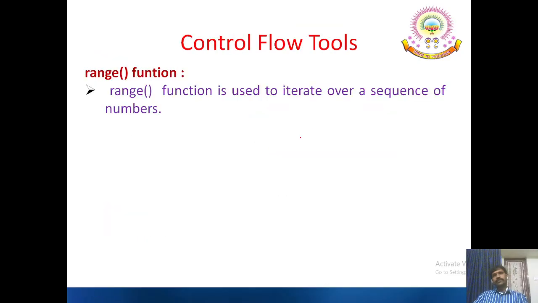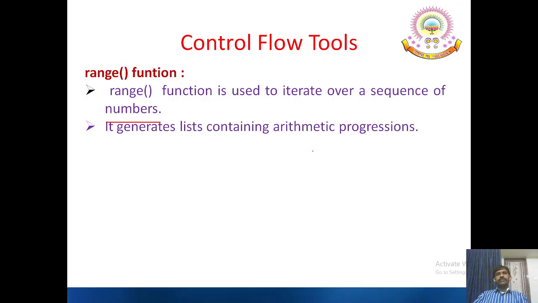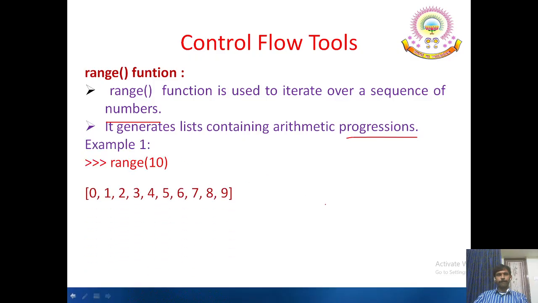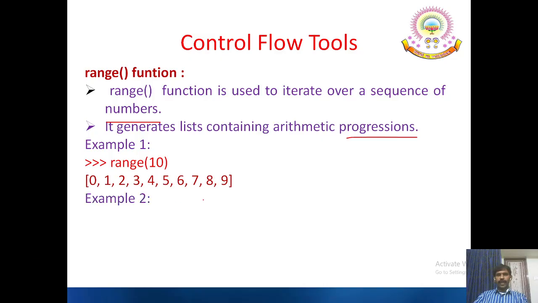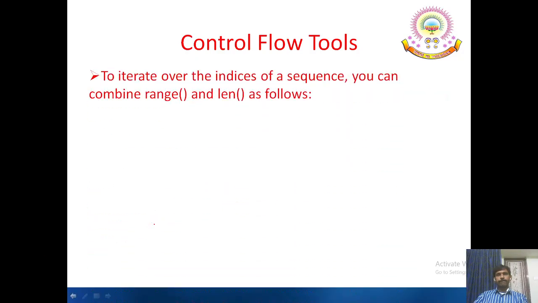Range. Range is a function used to iterate over a sequence of numbers. It generates a list containing arithmetic progressions. Example: range(10) gives 0 to 9. Example: range(5, 10) gives 5, 6, 7, 8, 9. The starting value is specified, so from 5 to 10 the range is generated.